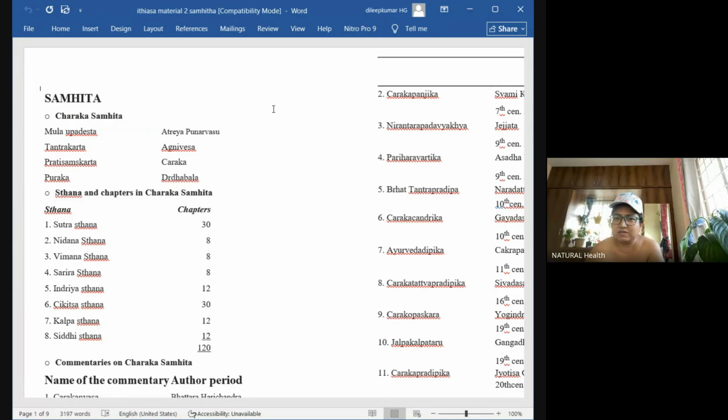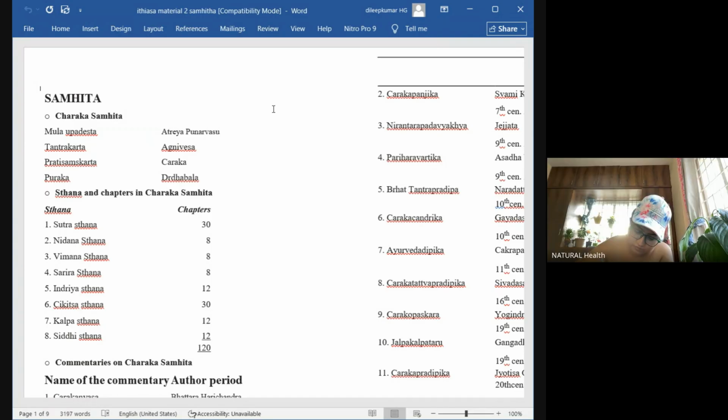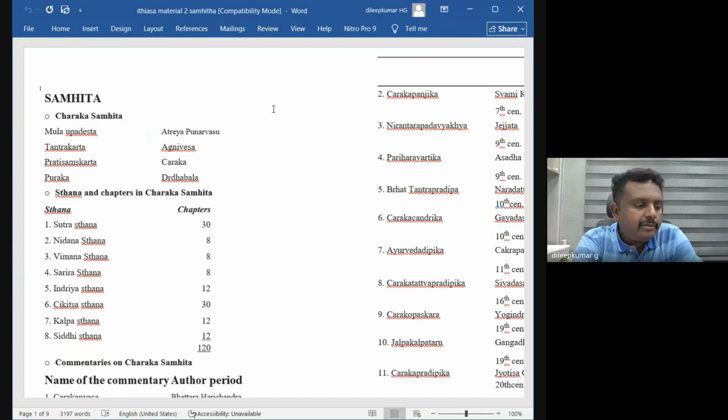Mula Upadishta is Atreya Punarvasu. Mula Upadishta means an expounder, the one from whom the Charaka Samhita came. So Atreya Punarvasu. Tantrakarta is an author, so Agnivesha is the Tantrakarta. He wrote the Charaka Samhita in the form of a Tantra.